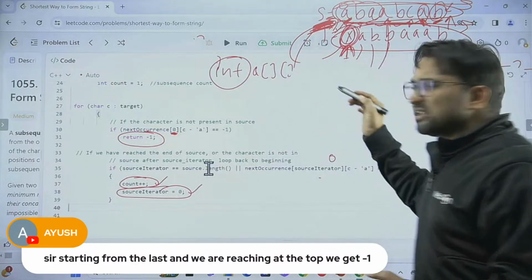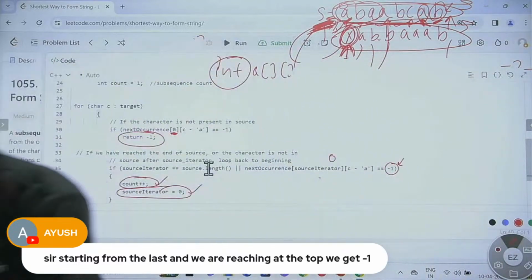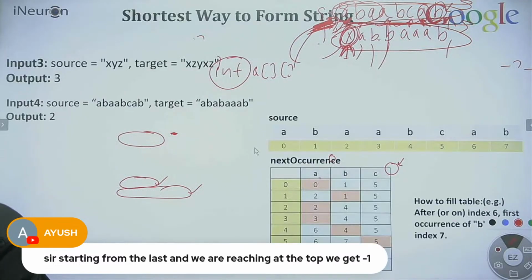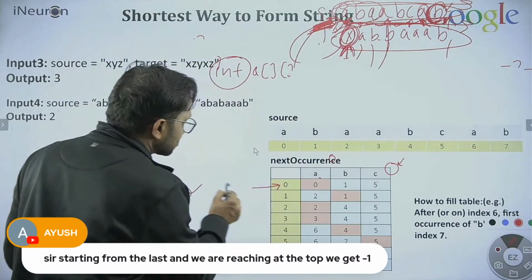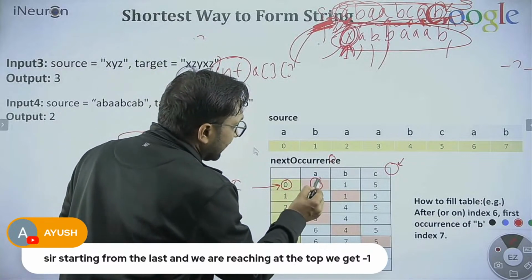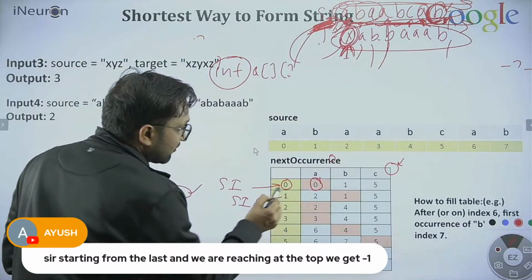If you remember what the source iterator is, in the table itself, let me go to my PPT and show you the source iterator I'm talking about. First, we start the source iterator, the value was 0. Then we find A, so next time the source iterator becomes 0 plus 1, 1.